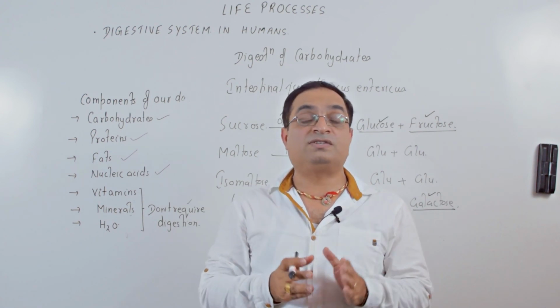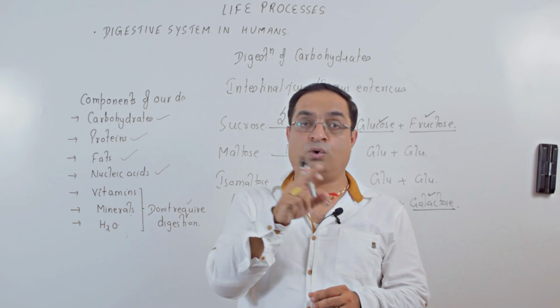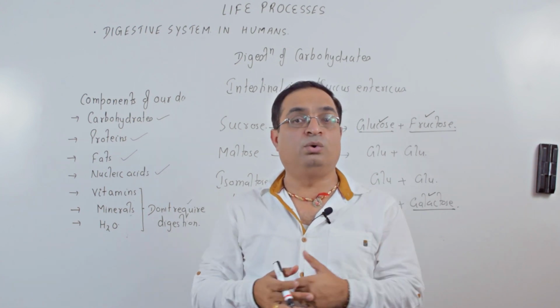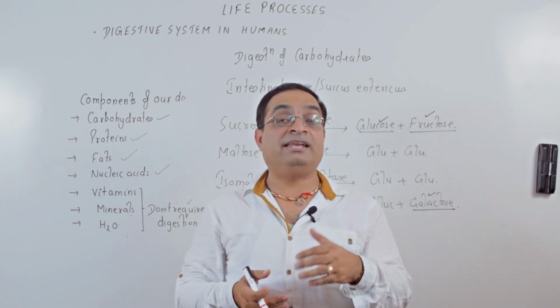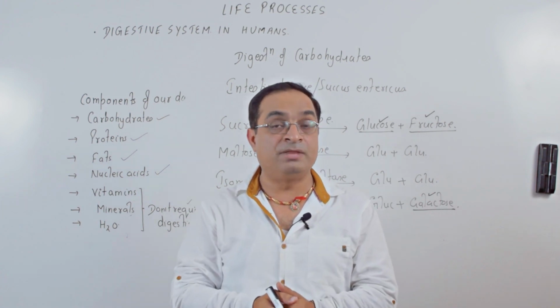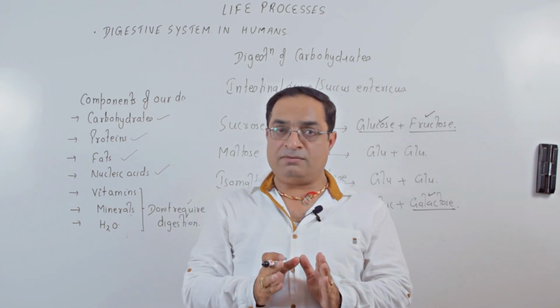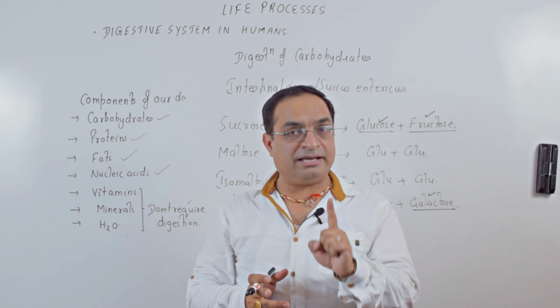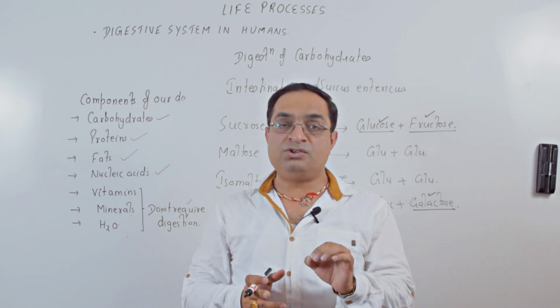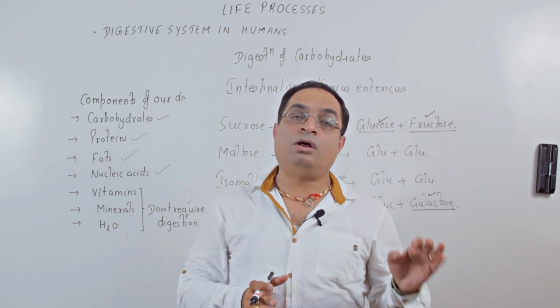The inner lining of the small intestine is thrown into folds. These folds have subfolds which are called villi. Villi increase the absorptive surface area. So that was about digestion of carbohydrates. Please remember, it starts in the buccal cavity with the digestion of starch and it ends up in small intestine.